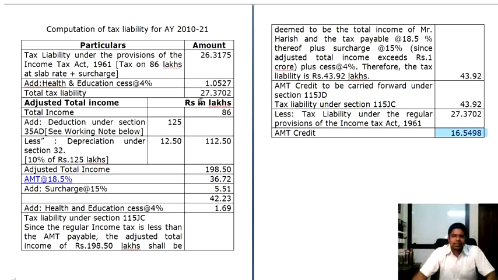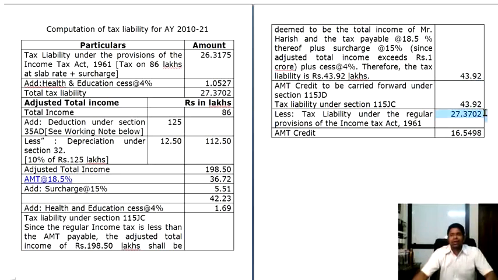Your tax as per the normal provisions is 27 lakhs approximately, and your tax as calculated as per AMT is 43.92. So when you take the difference between 43.92 and 27.32, the tax liability, that is the difference, what you have is called as